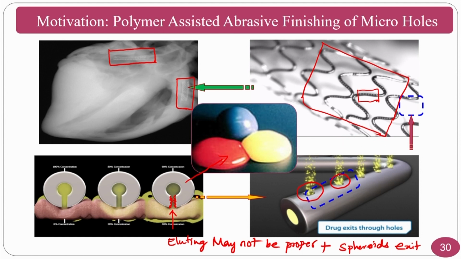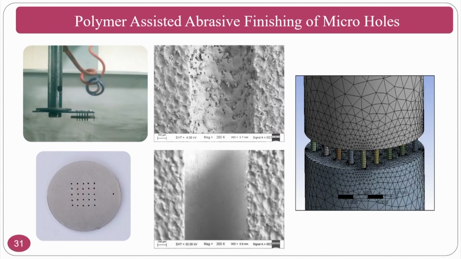process, wherein you have the medium. This particular medium is commercially available from the Extrude Hone company, or you can prepare your own medium if you have some polymer technology and other collaborations relevant to polymer chemistry. This is the polymer medium. You can see here how the polymer assisted finishing is giving. These are the micro holes.